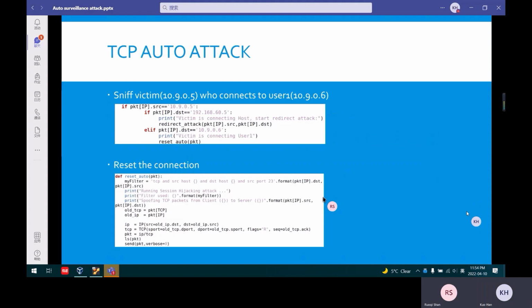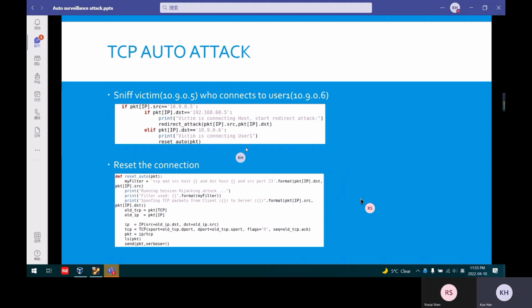Next is the TCP auto attack. Like the previous ICMP redirect attack, the TCP auto attack also uses our auto attack program to sniff, and then it will reset the connection if the victim tries to connect to user 1. This is the victim.